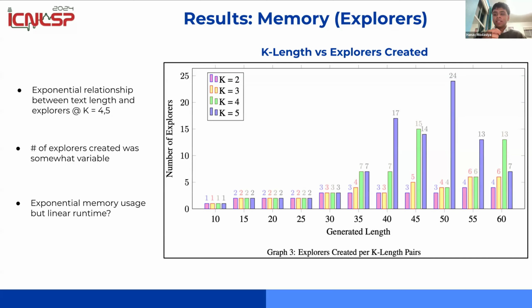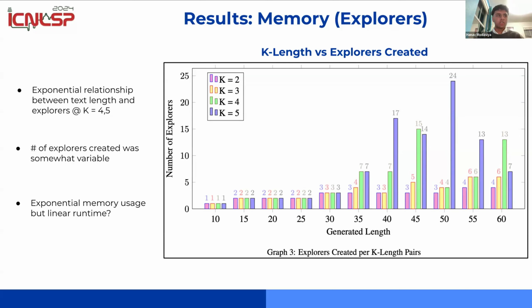And so we realized that this represents how effective our implementation of Dijkstra's algorithm was, because Dijkstra's algorithm says that we do not need to check and process every explorer. We just need to process a specific one. So we essentially have an exponential amount of explorers, but we're only processing a linear amount.